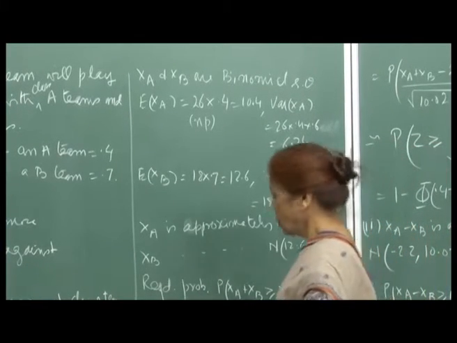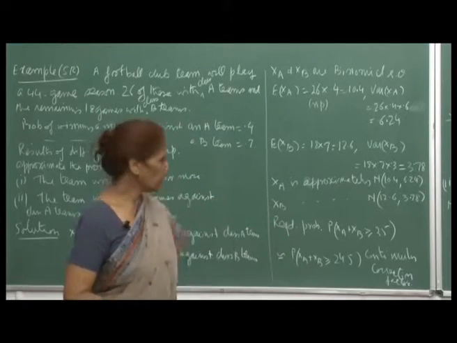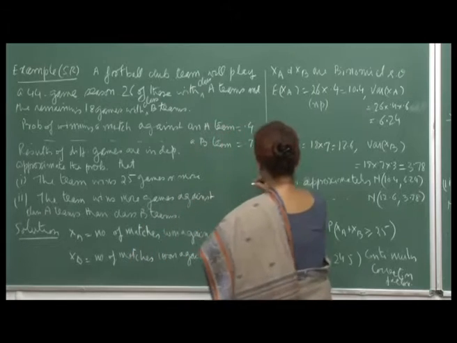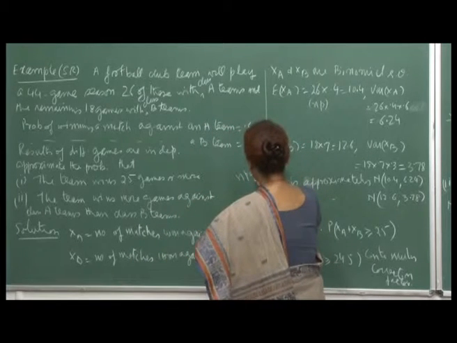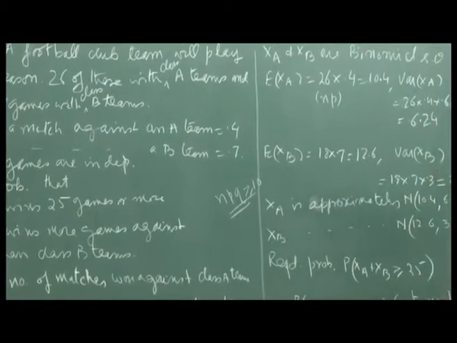Now, the idea is that we start approximating. Remember when I told you about approximation of the binomial distribution by the normal distribution, the condition was that if n p q is greater than or equal to 10, then the approximation is considered good.